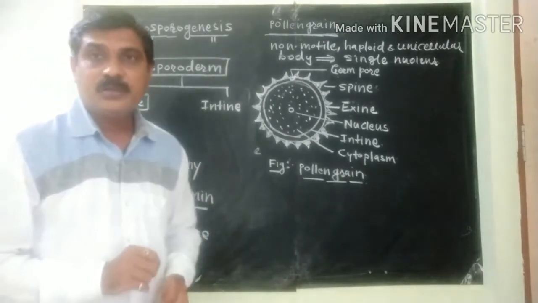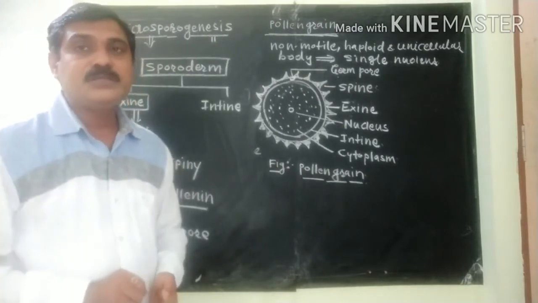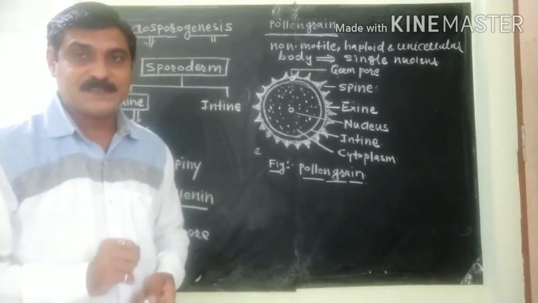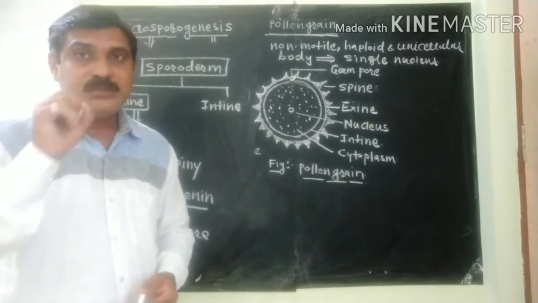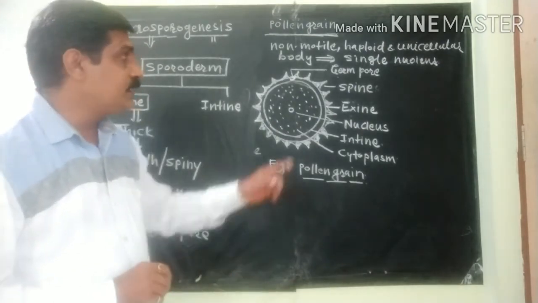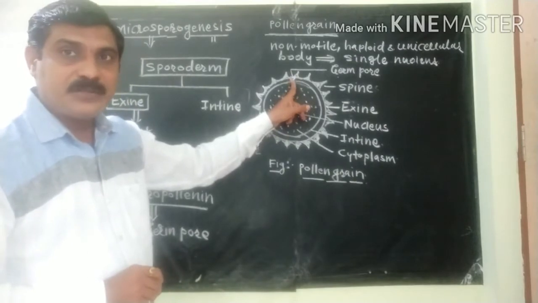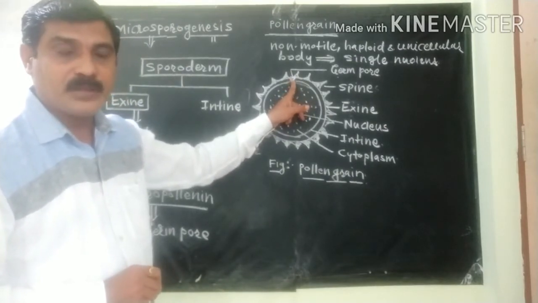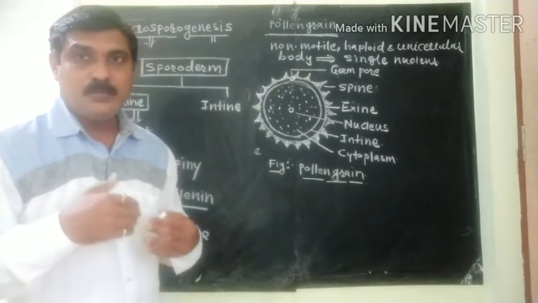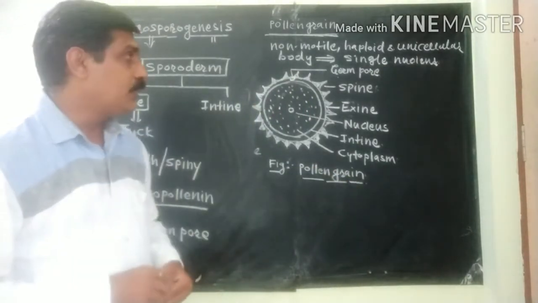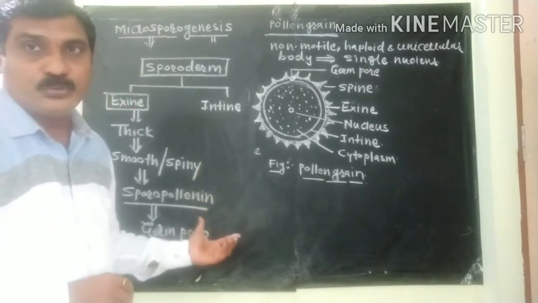From the germ pore the pollen tube arises during the germination of the pollen grain on the stigma. So this is the role of the germ pore.